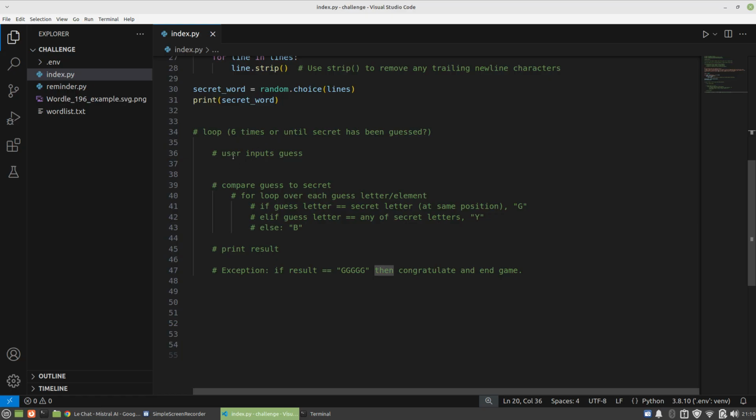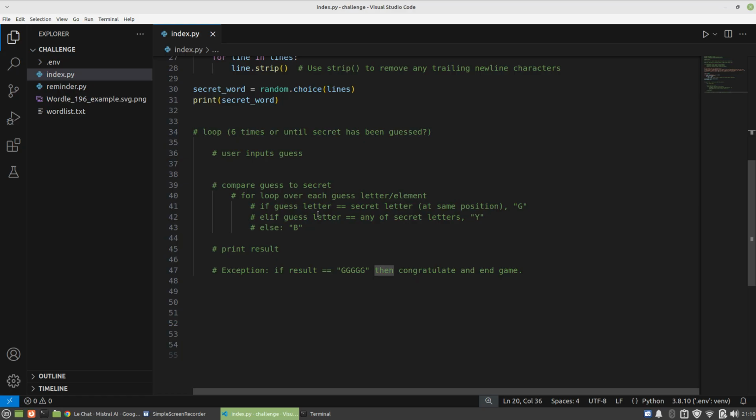Anyway, inside the loop, the user is going to input the guess. I'm going to have to Google this. In fact, I kind of already have. I'll explain that later. This is simple. User input stored as a variable, a string variable, as I mentioned way back. And compare the guess, which is a variable, to the secret, which is also a variable. Both string variables. I'm going to use the guess as the reference, so we're going to loop over the guess variable letter by letter, or element by element, in this string.